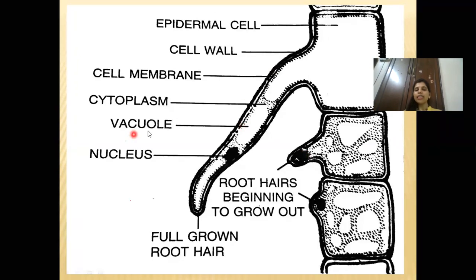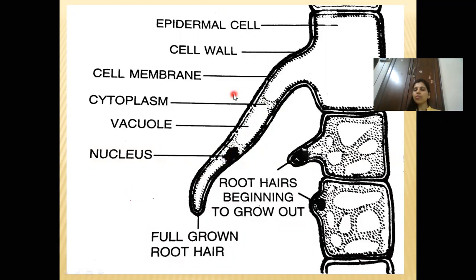This is how the single root hair, or the fully grown root hair, will look. Now this particular structure you should be able to draw, so you have to draw it properly. When you're drawing, see to it that you're drawing a double membrane. The outer is the cell wall, the inner is the cell membrane. You have to draw cytoplasm. You can see that the cytoplasm is at the periphery. The gap shown at the center is the vacuole, so you have to draw a big gap. That's the vacuole, and the nucleus is also at the periphery along with the cytoplasm.